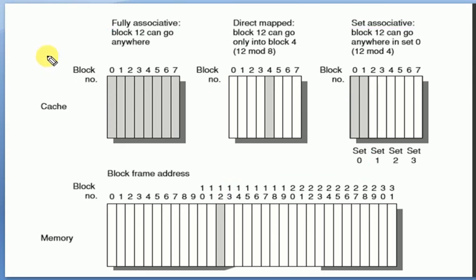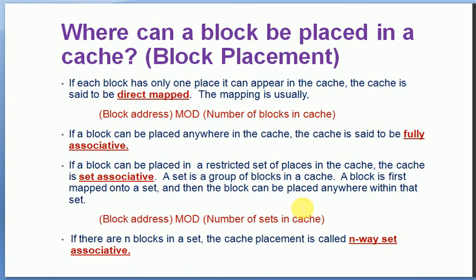So there are 3 placement strategies. One is fully associative, the second is direct mapped, and the third is set associative block placement. Now if there are n blocks in a set, the cache placement is called n-way set associative. Initially it was fully associative, then we had set associative, which was given as 2-way. Now it can be n-way set associative. We can have multiple sets with different numbers of blocks.